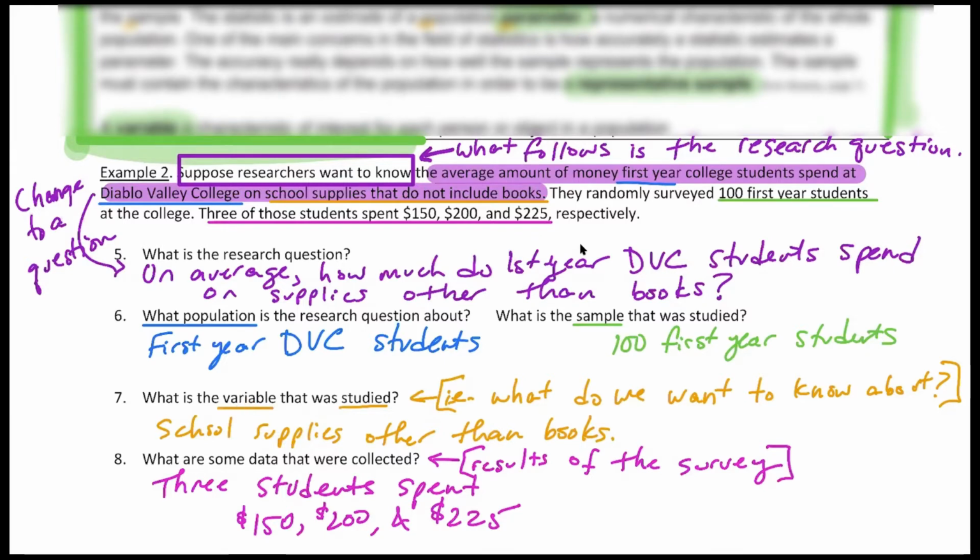And the variable is what we want to know about. The key for the variable, where to find that, is it's in the research question. And if you go back to the research question, it says, on average, what is the amount of money first-year college students spend? That is the variable. Oh, this should say amount spent on school supplies other than books. And then the data is collected. How we get that is any statistics that are in that little paragraph about the survey results. So here we found out some students spent $150, $200, and $225. So that is actually data that was collected.